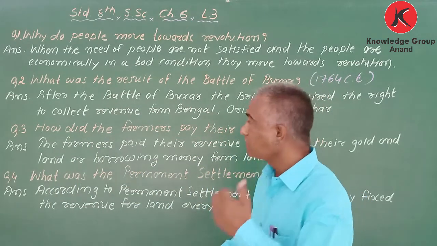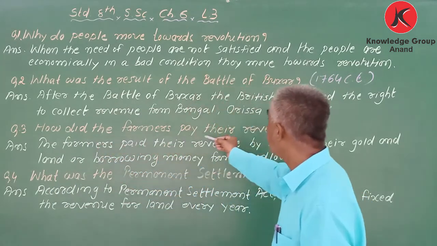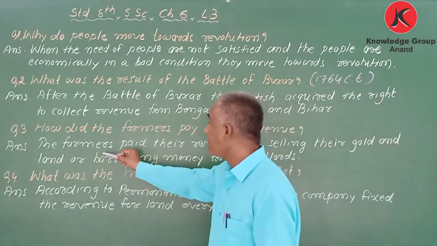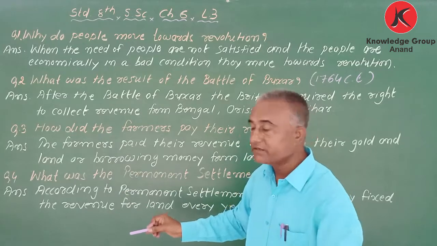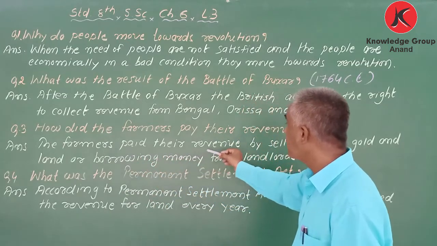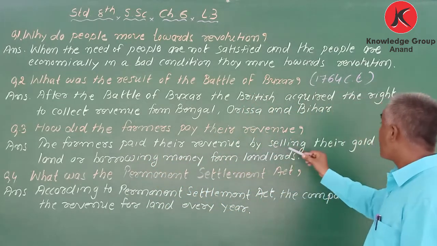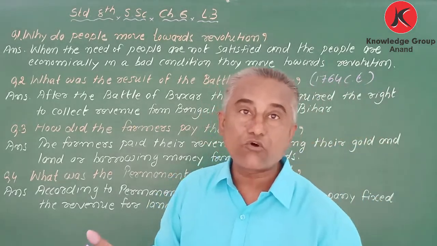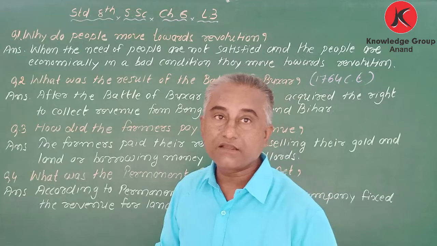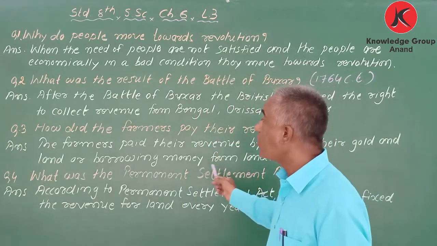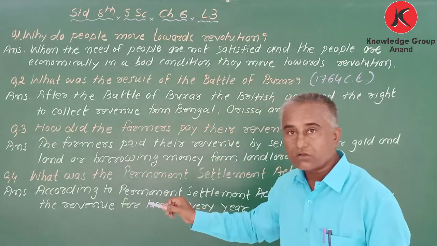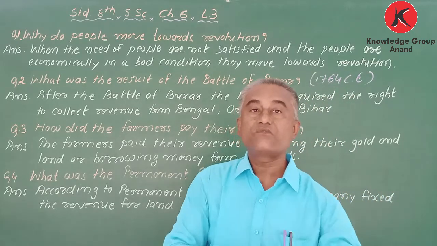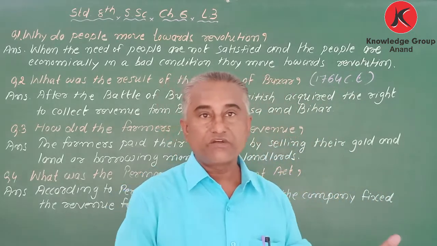So it is written, how did the farmers pay their revenue? The answer is here. The farmers paid their revenue by selling their golden ornaments, by selling gold or land, or borrowing money from landlords. If they had money, they were ready to pay.